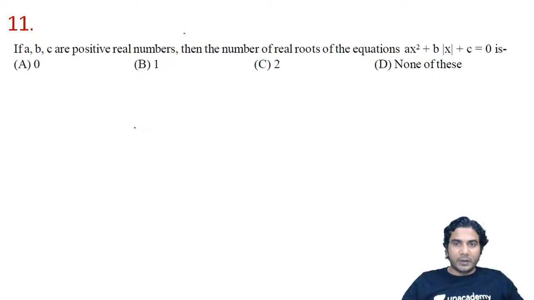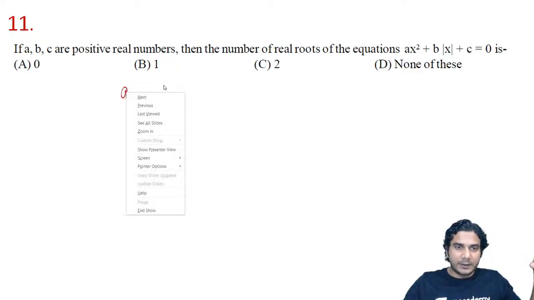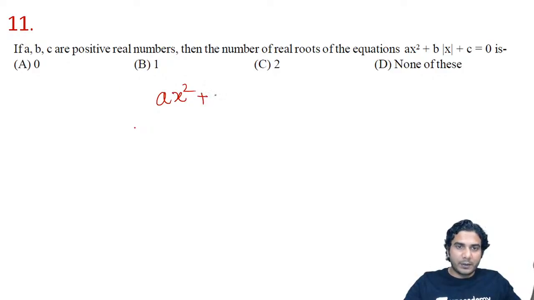Okay, so I think you have got it right. A, B, C are positive numbers. So A is a positive number. That means A x squared is a non-negative number. B is a positive number, mod of x is non-negative, so this is non-negative. And plus C is also a positive number. Positive means A, B, C are not zero. This can be 0 when x is 0, and this can also be 0 when x is 0, otherwise no.